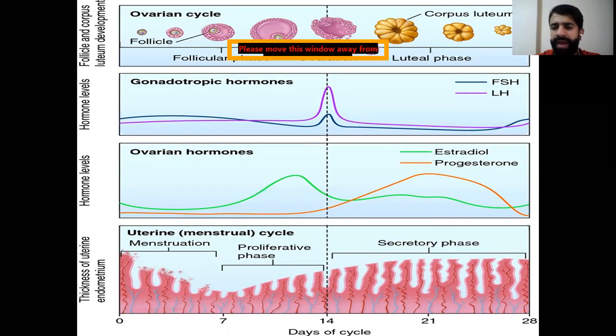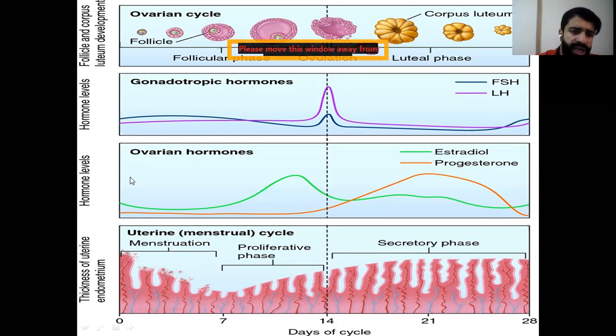We're going to talk about them. FSH is called the follicle stimulating hormone and LH is called luteinizing hormone. So we will talk about them in details. What is the source of LH? What is the source of FSH? What do they do? And what is the role in the cycle of the female?